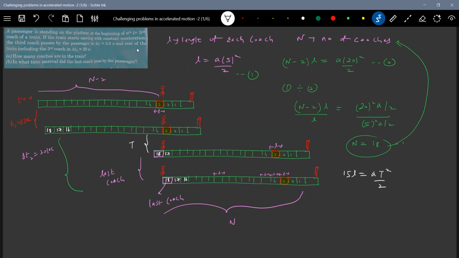We know A and also we know L, so what is this T you should call? Time taken for the last bogey to reach the person, or the time taken for the 17th bogey to cross the person. Then we know this time interval, 20. So if you take the difference, 20 minus T, I'll get the time taken for the 18th bogey, the last bogey, to pass through the person.